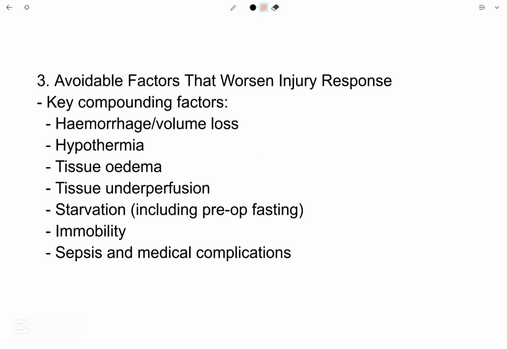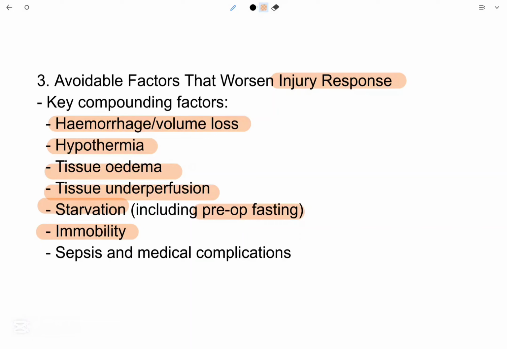Now we will discuss the avoidable factors that worsen injury response. Key compounding factors are hemorrhage and volume loss. Hemorrhage is basically loss of blood from the body during trauma. Also hypothermia, tissue edema, tissue underperfusion, and starvation, including pre-op fasting. So these are avoidable factors that worsen injury response.